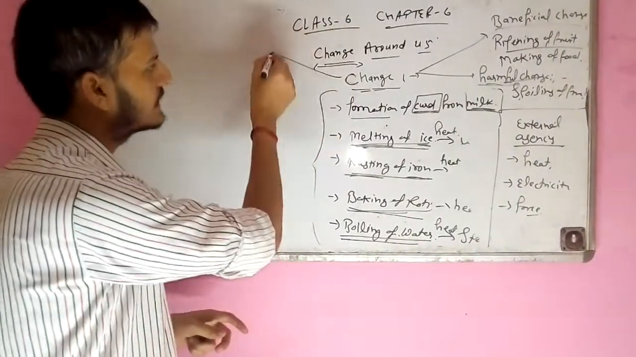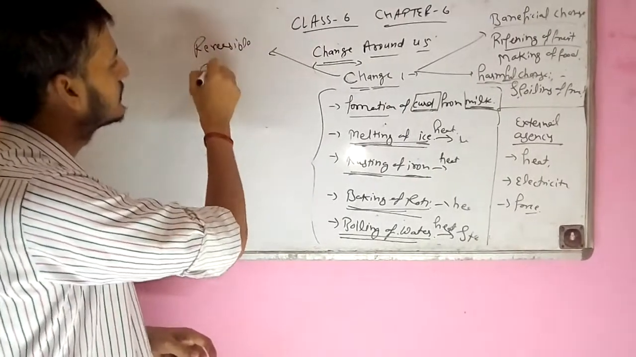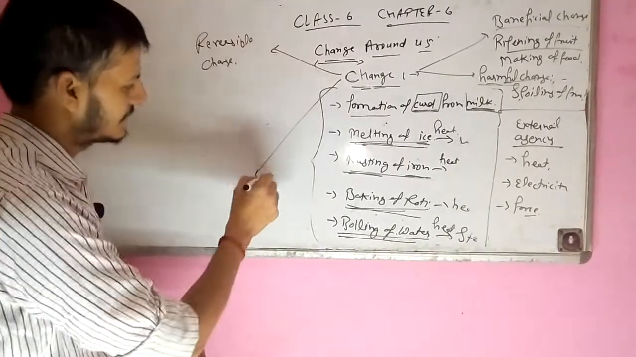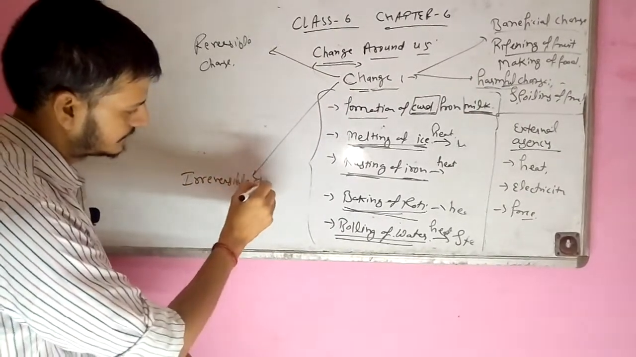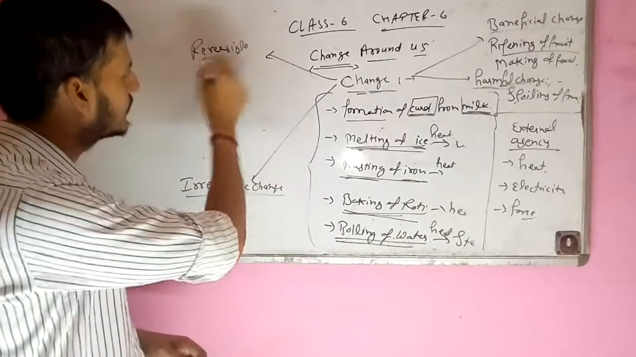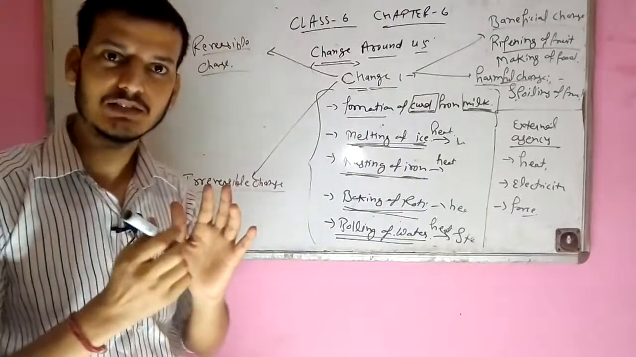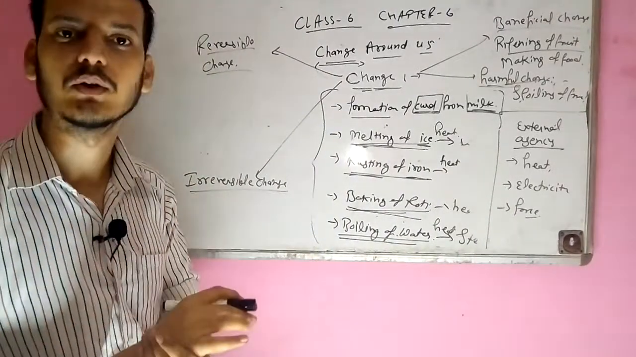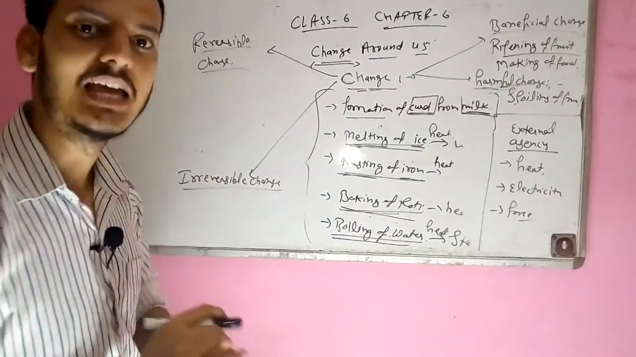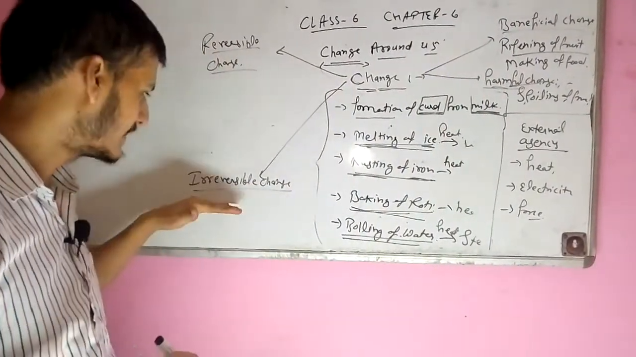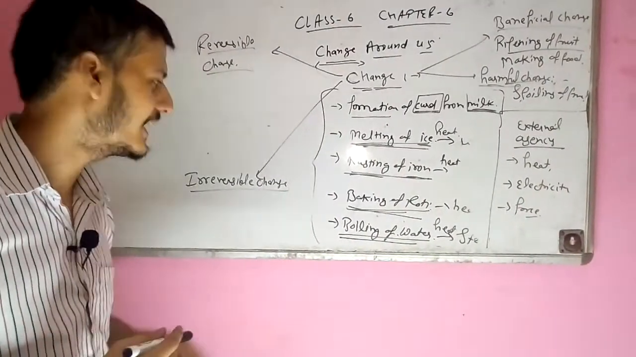Changes, we will classify into two groups. One is reversible change, second is irreversible change. And I think you know the meaning. Reversible means a change which can be reversed into its original state. Okay, so a change which can be reversed into its original state, that is known as reversible change. Irreversible is a change which cannot be reversed into its original form, that is known as irreversible change.